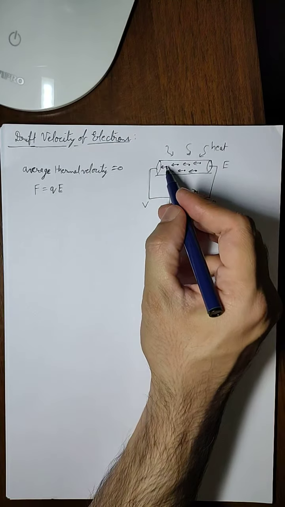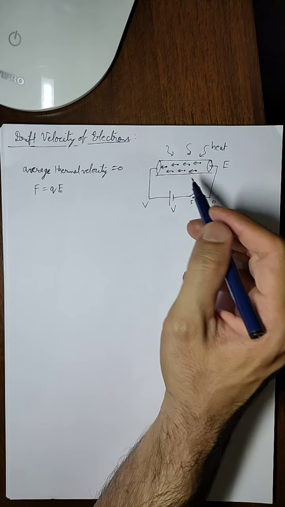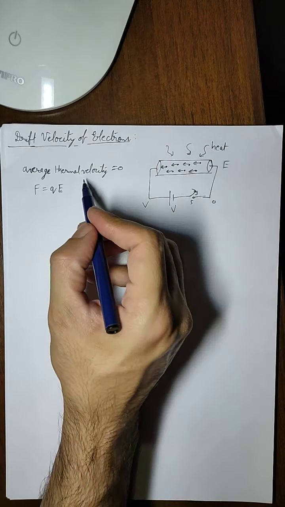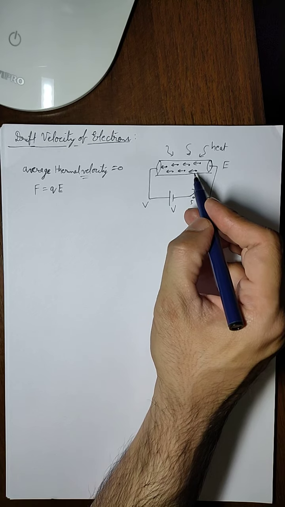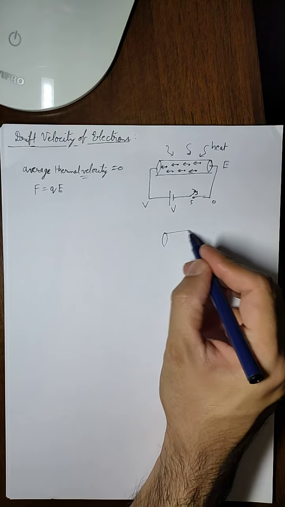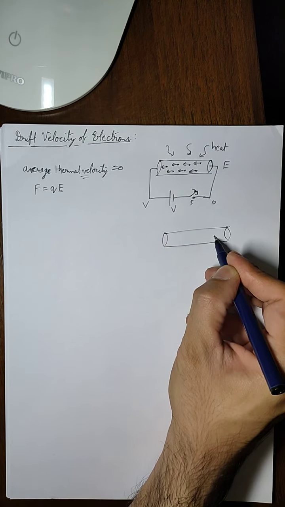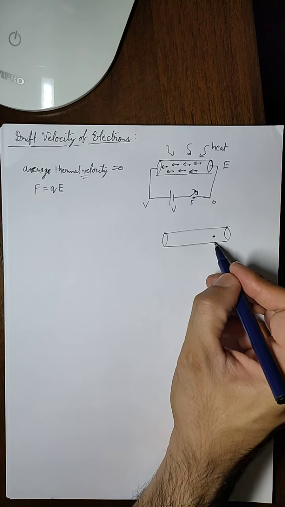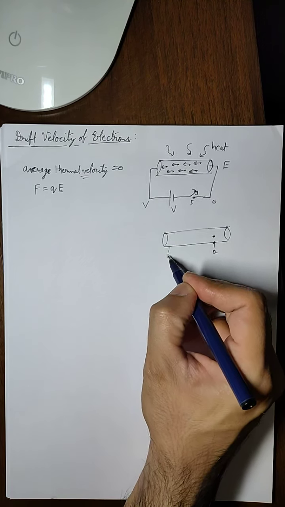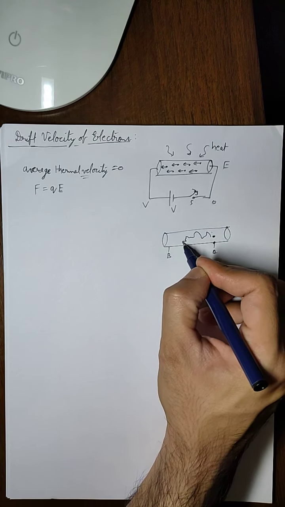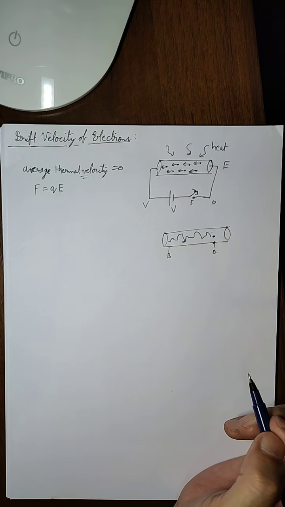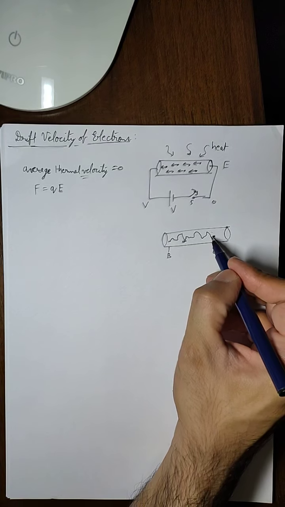But because we already had zigzag or random directions because of the thermal velocity, the path of the electron is not straight. In fact, inside a conductor, this electron will move from point A to point B in a random direction. The movement of the electron will be like this. Why does it happen like this?